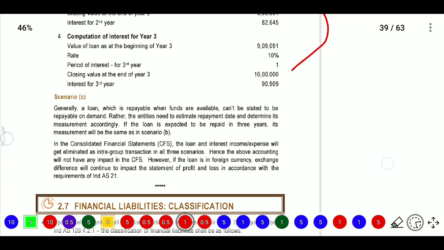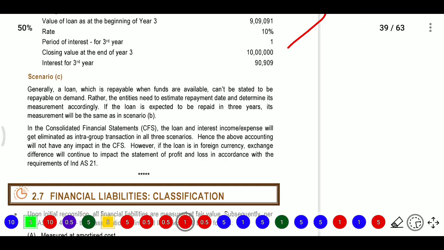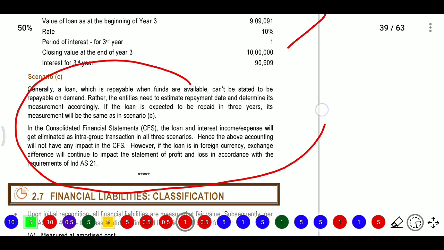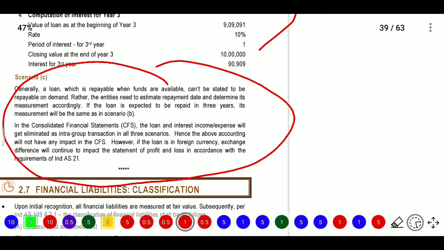In scenario 2, the loan which is repayable when funds are available cannot be stated to be repayable on demand. Rather, the entity needs to estimate the repayment date and determine its measurement accordingly. If they estimate a payment date, for example 3 years, then we follow scenario B. If it changes to 5 years, the present value will be changed for 5 years, and interest accrual will be calculated for 5 years.